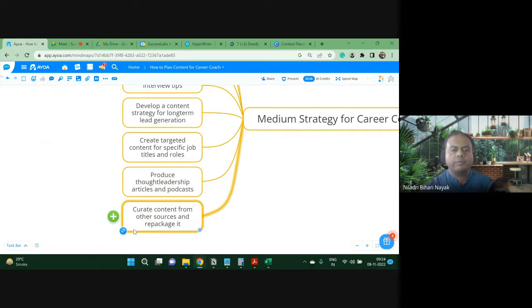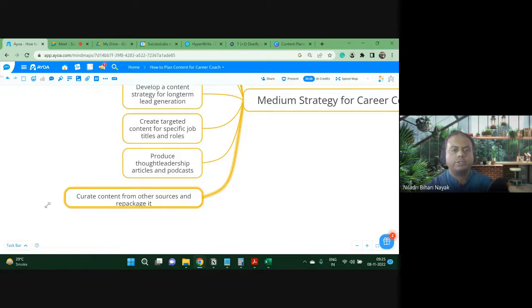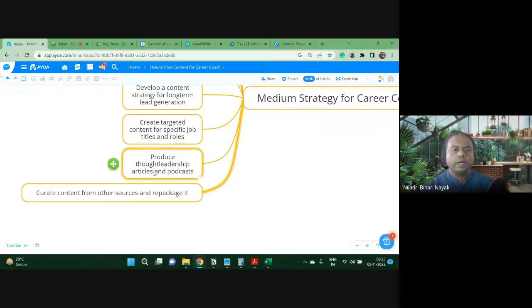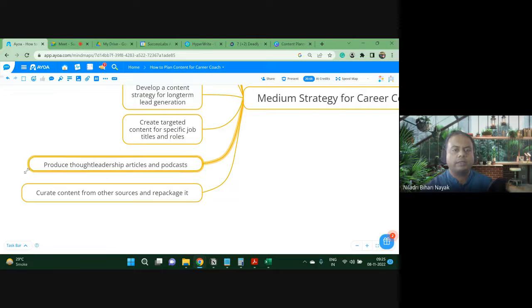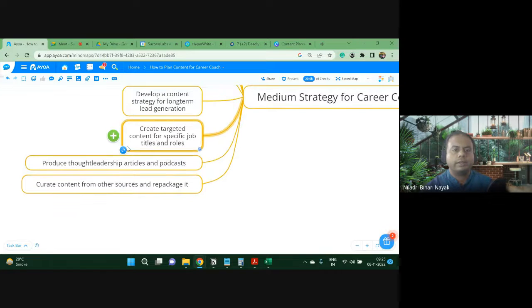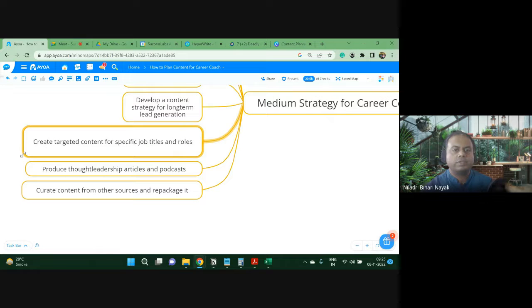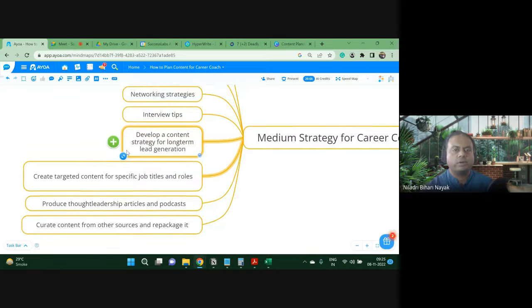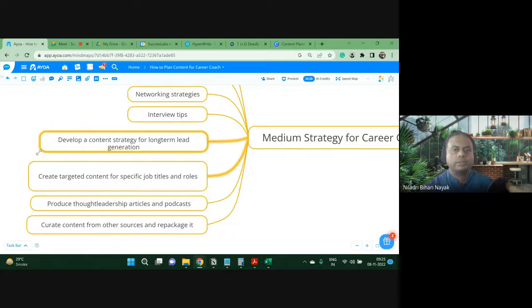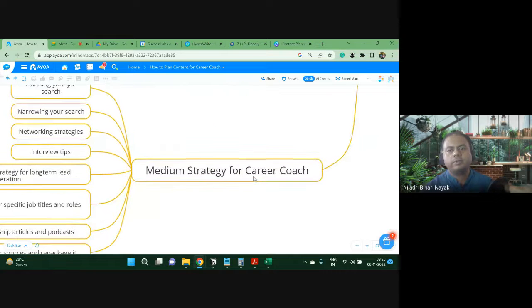Yeah, curate content from other resources and repackage it. We always do that. Produce thought leadership articles and podcasts, create targeted content for specific job titles and roles, develop content strategy for long-term lead generation. So these are different things you can see, right?